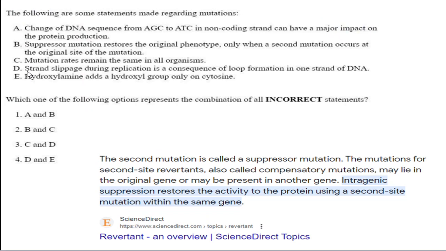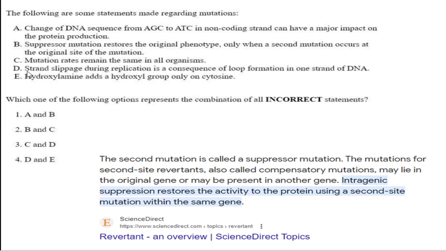Next, regarding this statement, they are asking which of the following is an incorrect statement. First, a change of DNA sequence from AGC to ATG in the non-coding strand will have a major impact. Of course, it is a correct statement, but they are asking about the incorrect statement. Second, option B: suppressor mutation restores the original phenotype only when the second mutation occurs in the original site.